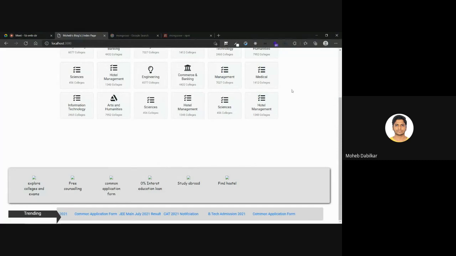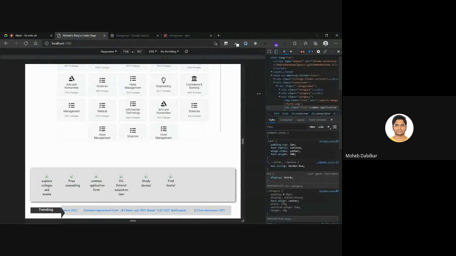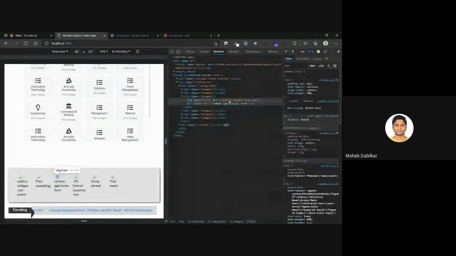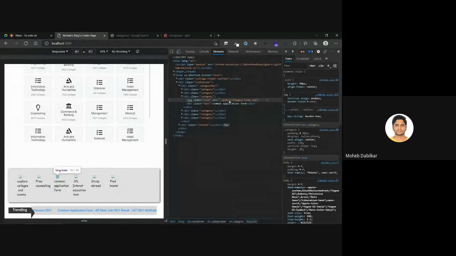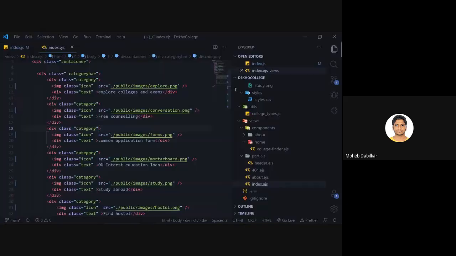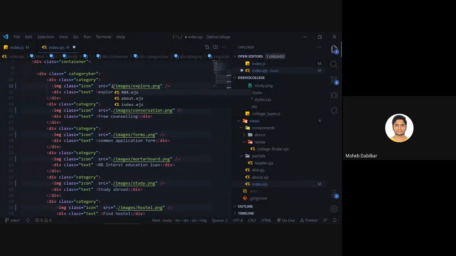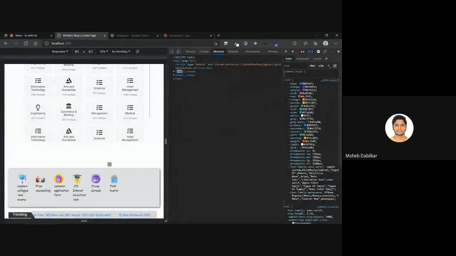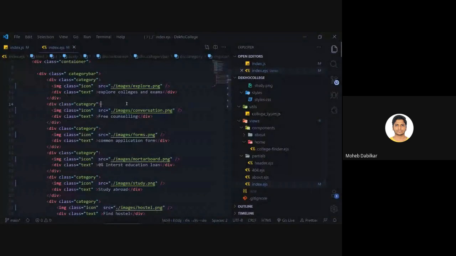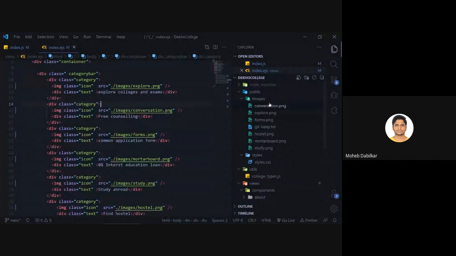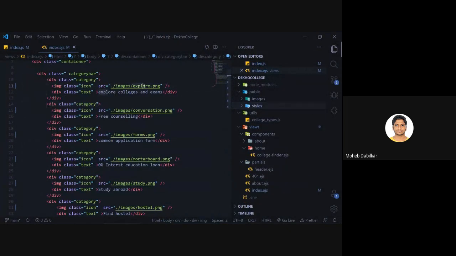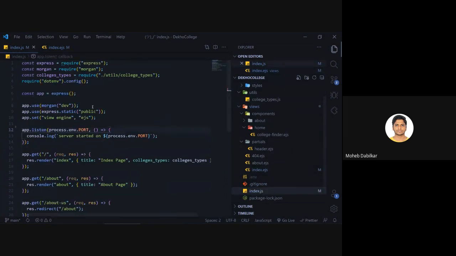Okay, why then don't they work? Yeah, now they work. So you don't have to specify the public folder. It automatically knows that all the static files are kept over here. You only have to specify it once inside your index.js file.